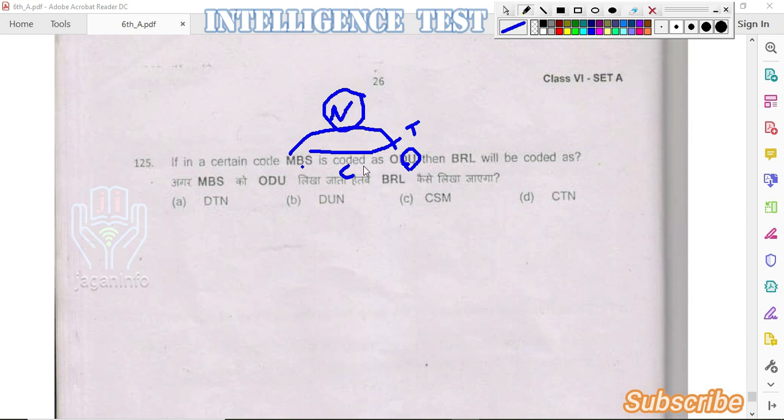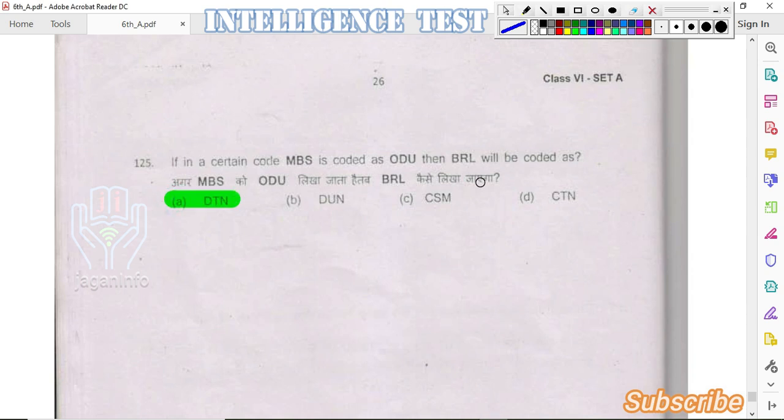So we will apply the same relation to BRL. We will be getting the answer as D, T, N. See, B, C and then D. Third letter is D. In the similar way, we will be getting for R and L. So the answer is option A, D, T, N.